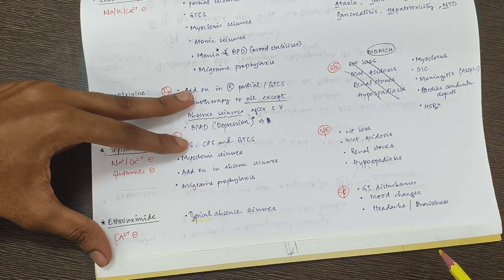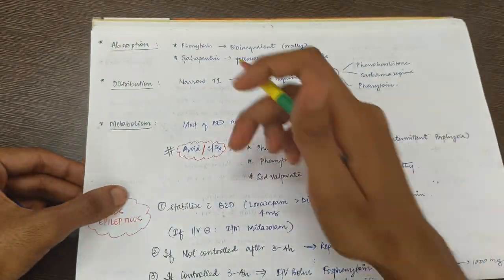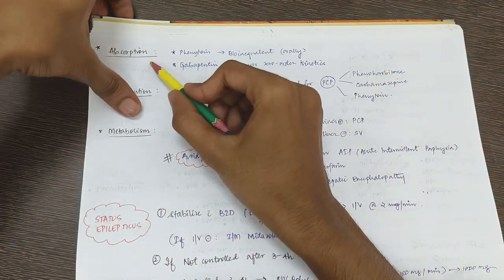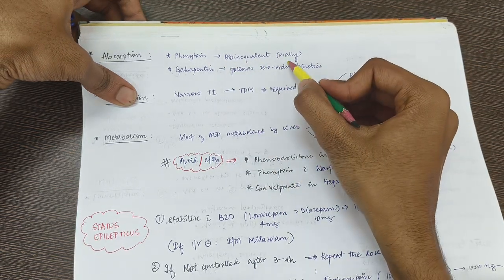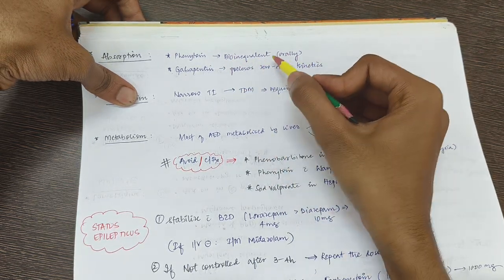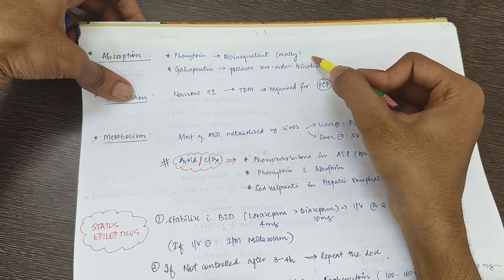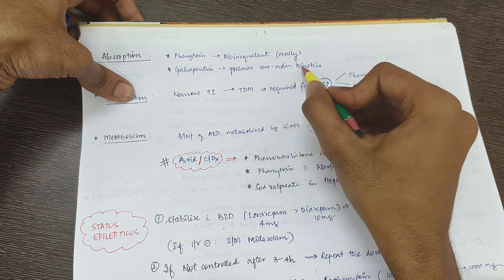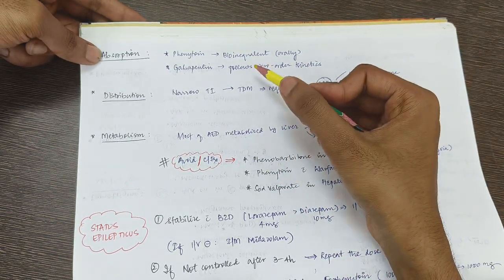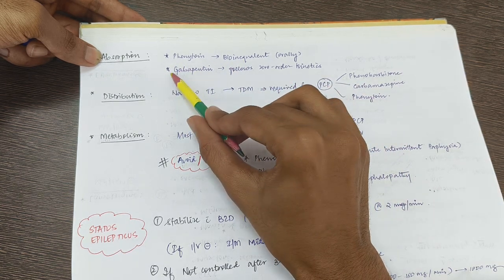Next we are going to read about the pharmacokinetics of anti-epileptic drugs. So in case of pharmacokinetics, first is absorption. Phenytoin is bioinequivalent orally. Bioinequivalent, what does it mean? Orally, if you take phenytoin, different brands give different types of absorption. Whereas gabapentin is the only drug which follows zero order in case of absorption. Next is distribution.